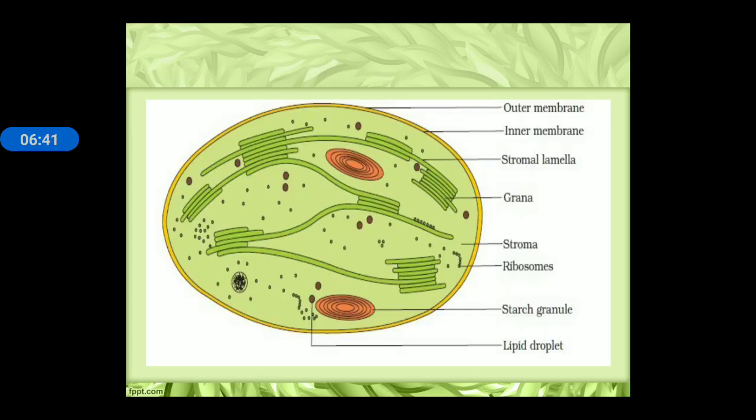Next, this is the structure of chloroplast. You can see the outer membrane, the inner membrane, and the liquid is stroma. Chloroplast contains a fluid filled area known as stroma, and it also contains stacks of coin-like thylakoids, and these thylakoids are connected by tube-like structures known as stroma lamellae. Lipid droplets are also present, starch granules are also present, and ribosomes are also present.